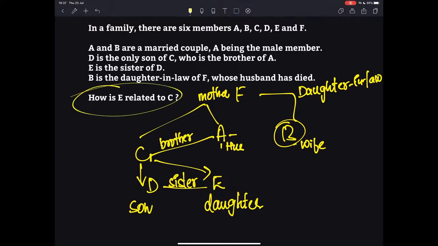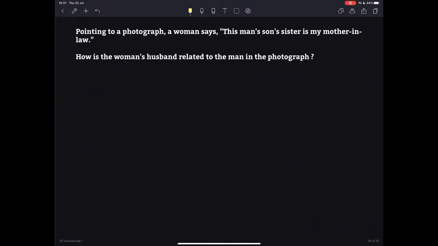So now, based on this, let us read the question. How is E related to C? We have C here, we have E here. What is the relationship? Obviously, daughter. That's it. I hope it was easy. If you have any doubts, please do ask. Yes, daughter is the right answer. Now, let us proceed further. Last question in case of blood relations, then we'll proceed towards number series.